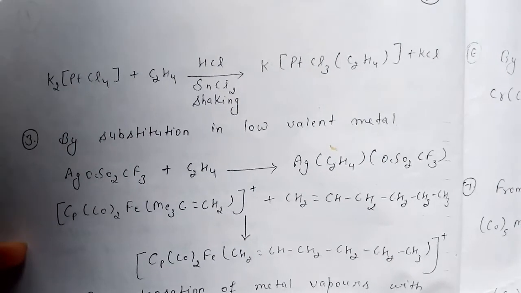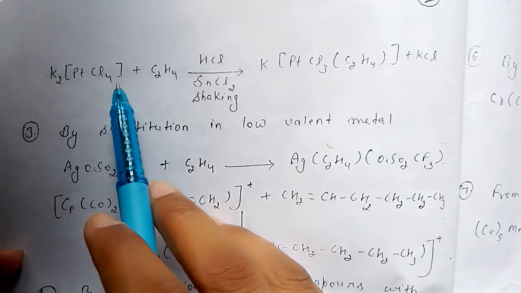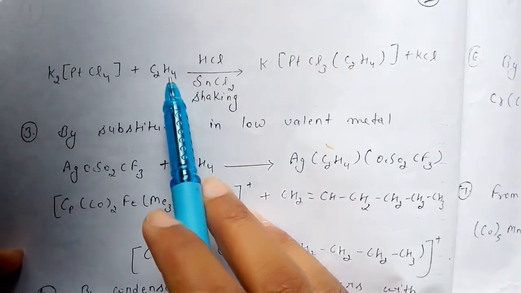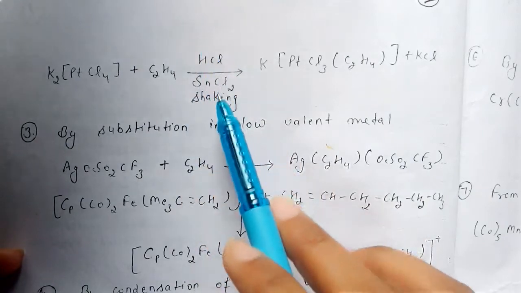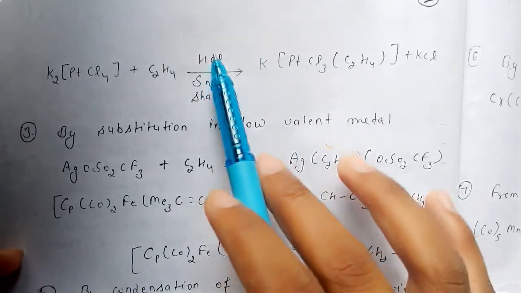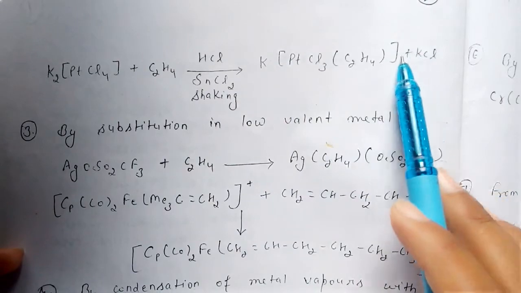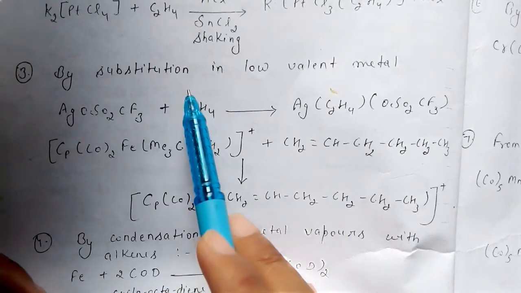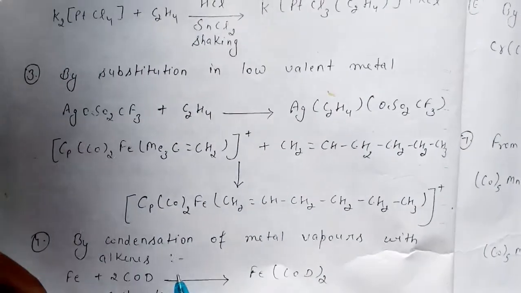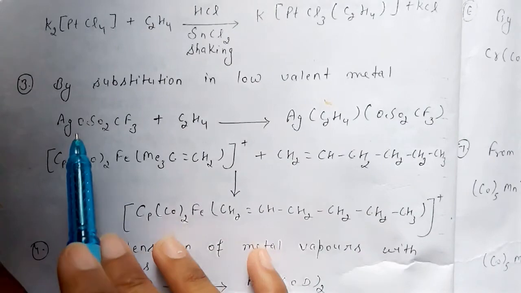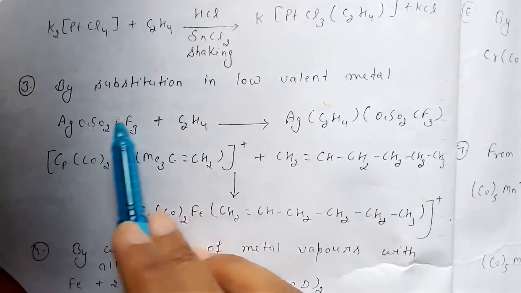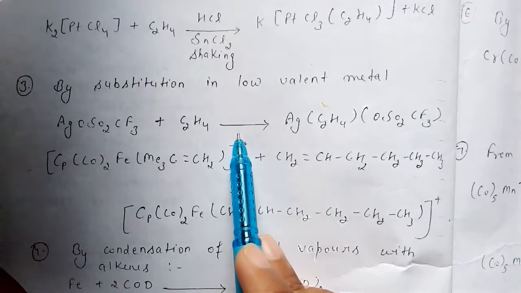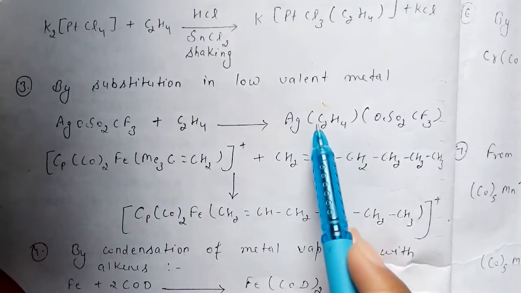After this, potassium tetrachloroplatinate is heated with ethylene in the presence of hydrochloric acid, or you can say stannous chloride. Then after shaking it will give you Zeise's salt plus potassium chloride, right? The next method is by substitution in a low valent metal. Here is a compound with a low valent metal and we are reacting this with ethylene, then it will give you a complex formation.